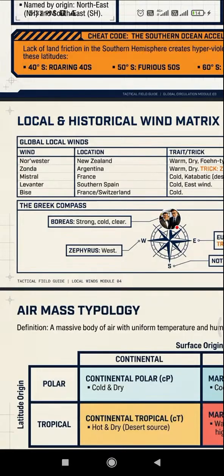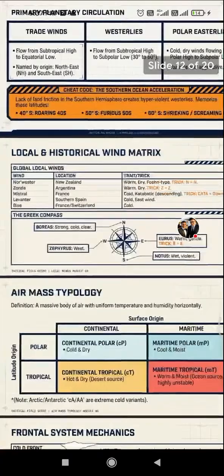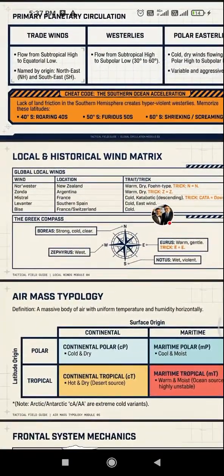Nor'wester, New Zealand, warm dry foehn. Zonda, Argentina, warm dry. Mistral, France, cold katabatic, descending. Kata means down. Mistral, kata down.